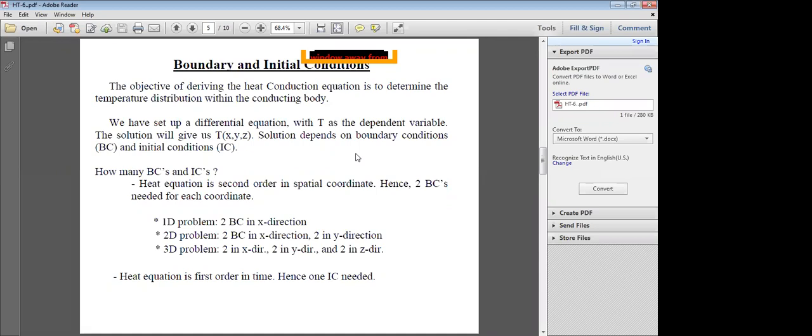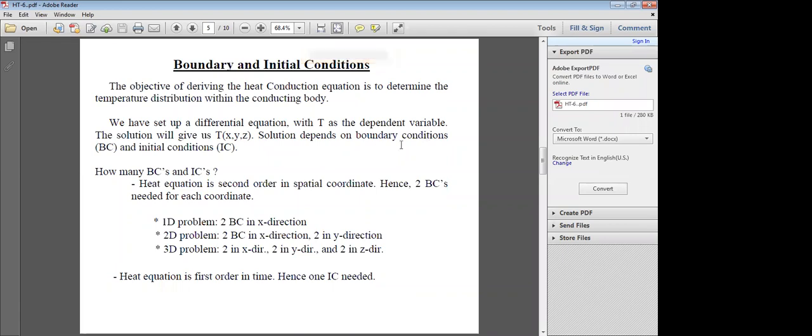The variation of temperature. So this is the dependent variable. It depends upon the x direction, y direction, z direction, and also the time. That's why temperature depends upon x, y, z, and time. If it is steady state, there will not be any time. That's why for steady state, the solution gives us temperature depending upon x, y, and z.